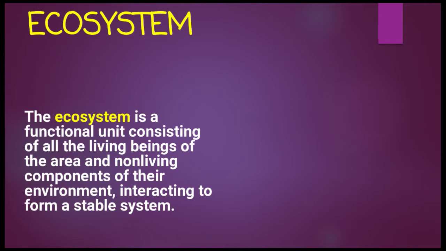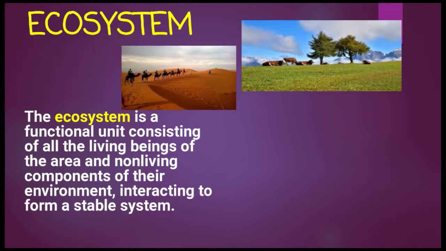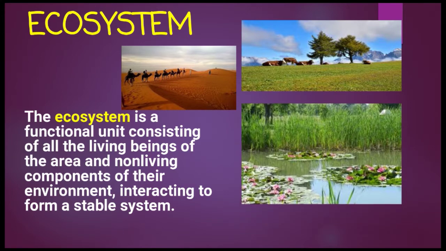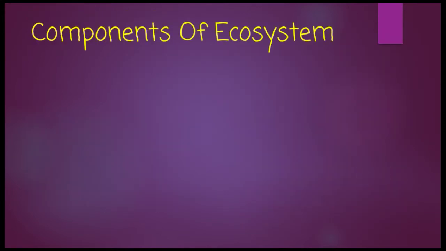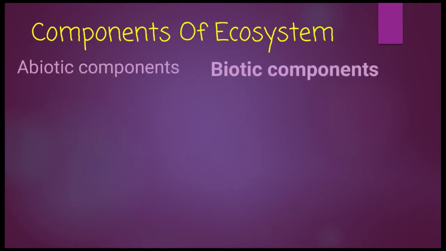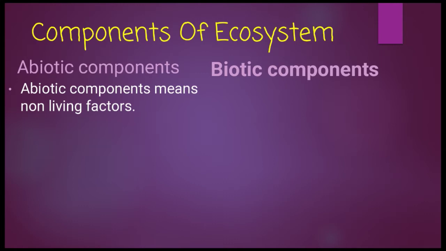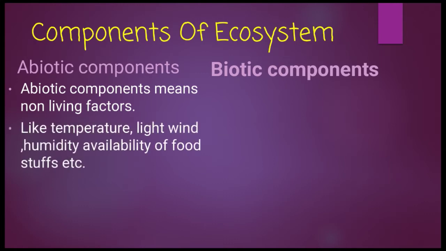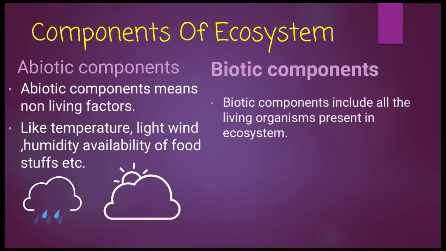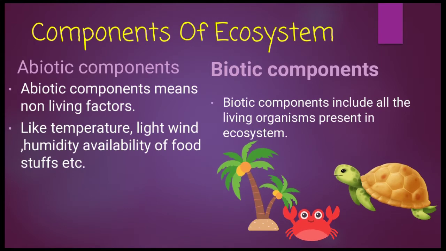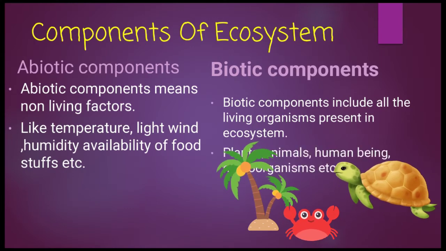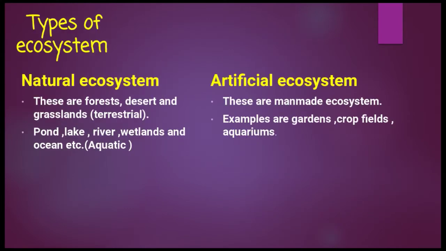The ecosystem is a functional unit consisting of all the living beings of the area and non-living components of their environment. There are two components of ecosystem, abiotic components and biotic components. Abiotic components means non-living factors like temperature, light, wind, humidity, availability of food stuff, etc. And biotic components include all living organisms like plants and animals, microorganisms also.